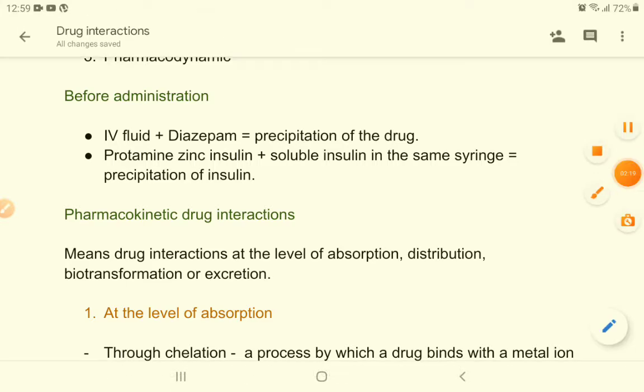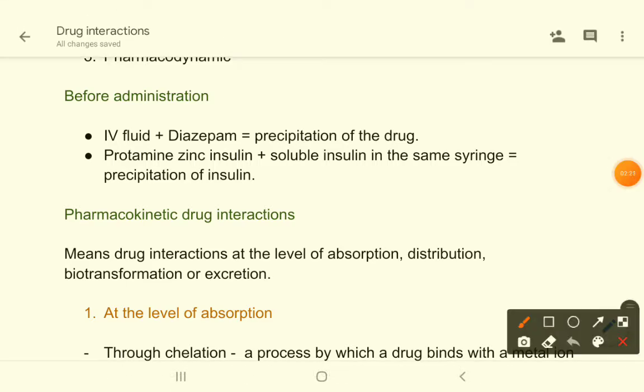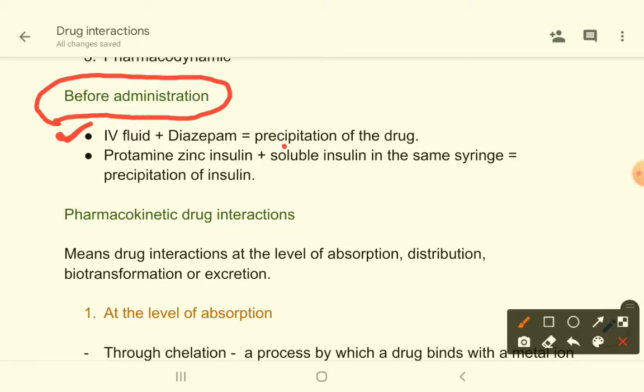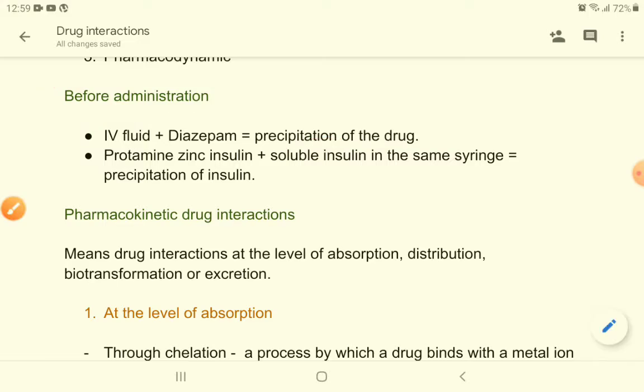There may be drug interactions even before administration into the human body. Before administration, drug interactions can occur. For example, if you mix diazepam in IV fluid, then precipitation of diazepam can occur and there will be no effect of the diazepam.